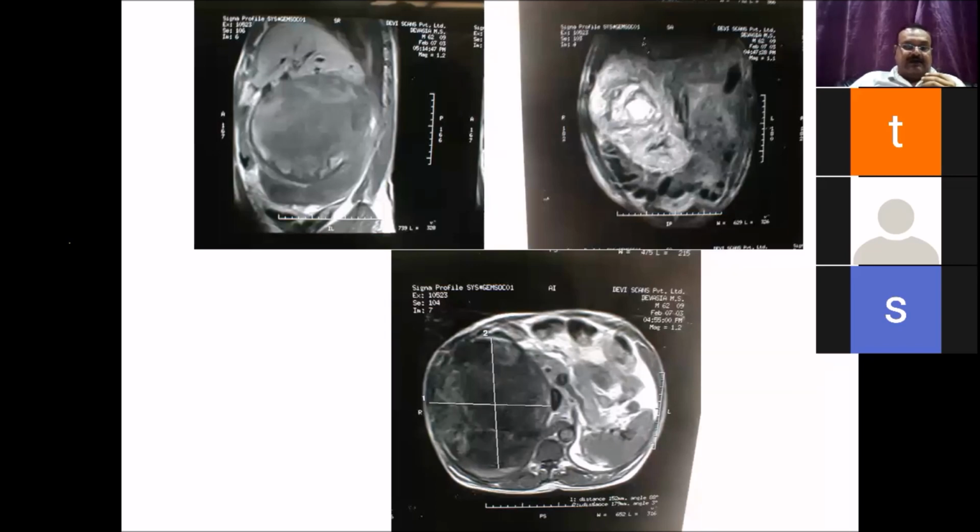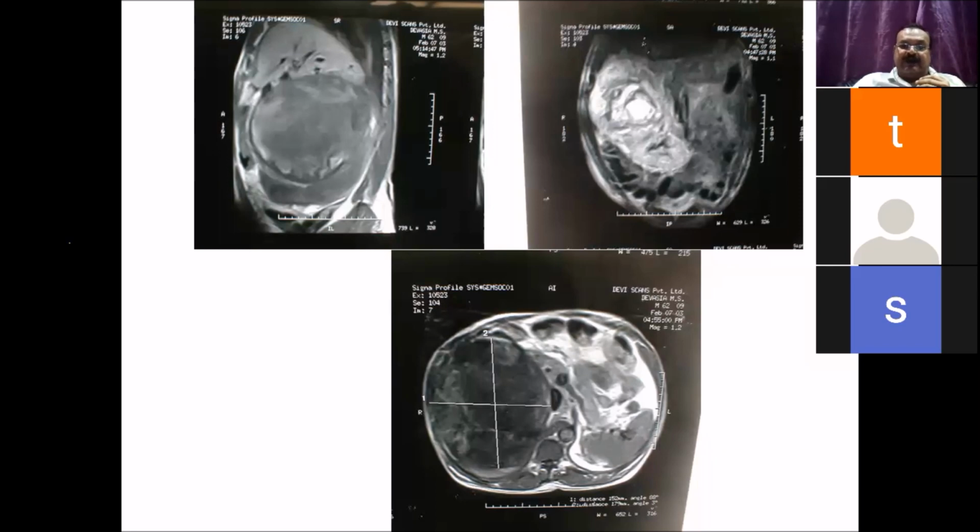And any reasons why MRI was preferred along with the CT in this patient? See, in most of the retroperitoneal tumors, the possibility of a liposarcoma is very high. And liposarcoma has a characteristic MRI feature. The lipomatous tissue becomes black when fat saturation is done.